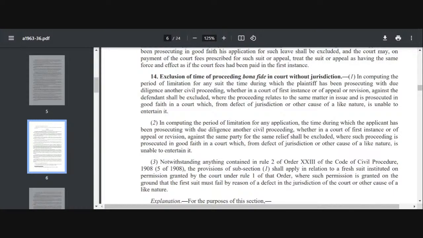So the time during which you are prosecuting with due diligence, whether in a court of first instance or appeal or revision, that is going to be excluded. ठीक है? If there was a defect of jurisdiction, so let's talk about defect of jurisdiction.